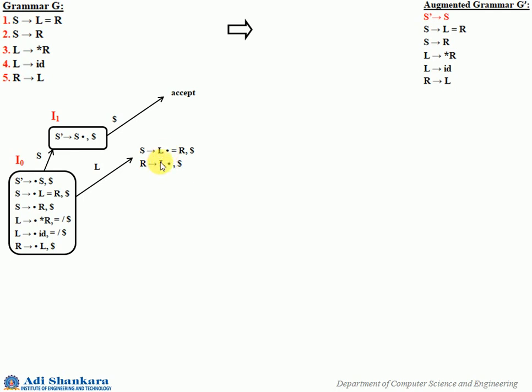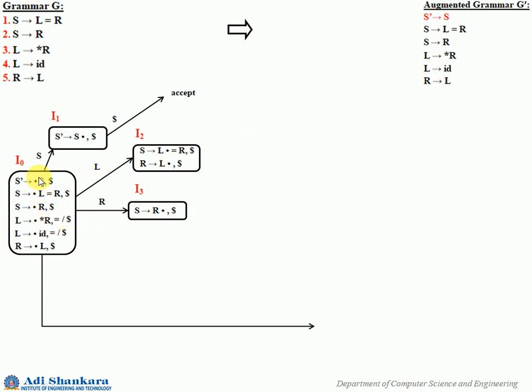Okay, so now we should find the closure here. What is the closure here? L dot equal to, so after dot it is a terminal. Here after dot there is nothing, that is the right end, so you cannot add any more. So that is a state I2. Now consider the third non-terminal, that is R. R will have effect on only one item, that is S gives R dot, and the look ahead is transferred as it is. Make it a state I3.